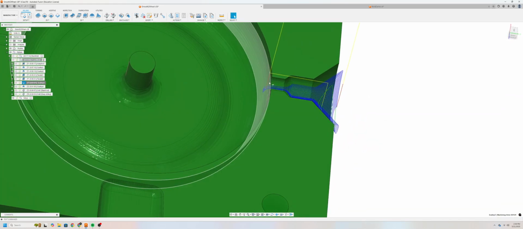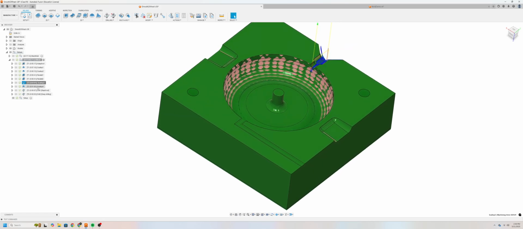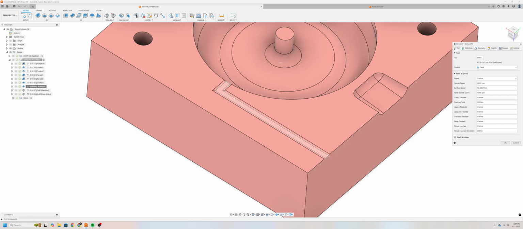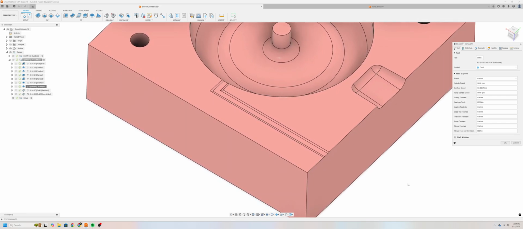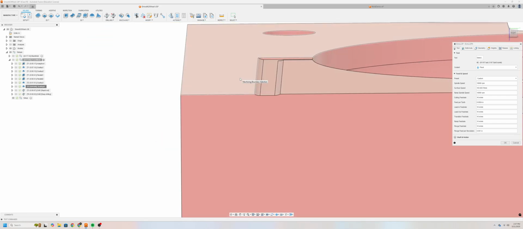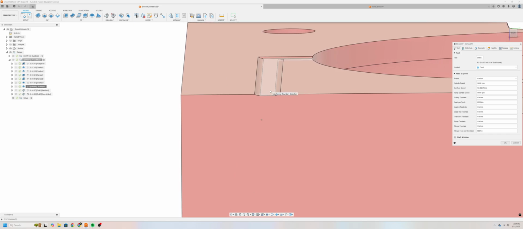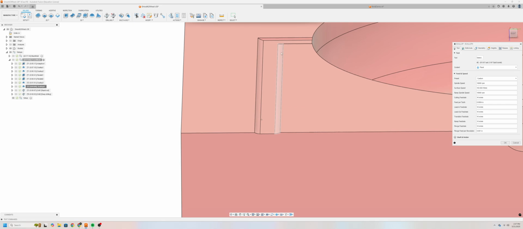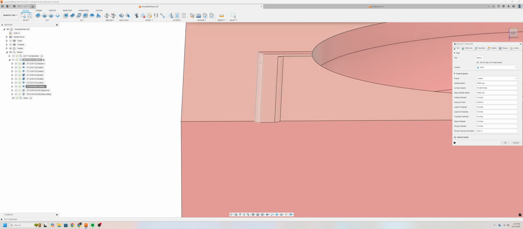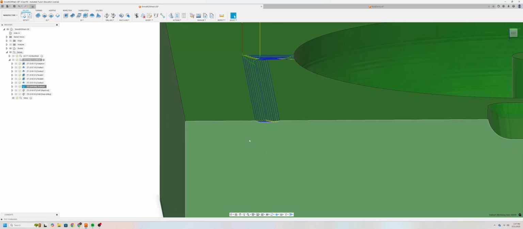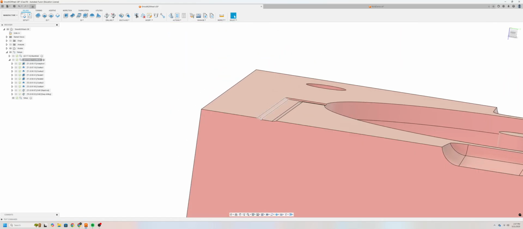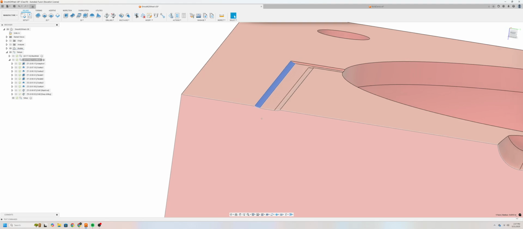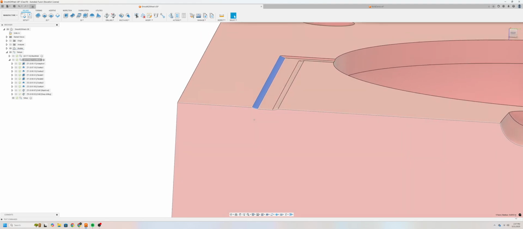And then finally, our last scallop operation. And this is what's going to create our vent. Now the vent is a very shallow vent at only 3 thou from this surface down to this surface. And notice that I have these fillets on the sides. This will match the fillet radius of our end mill. I believe my radius is 0.0313. Indeed, half the radius of my 16th inch ball end mill. And this is perfectly fine.